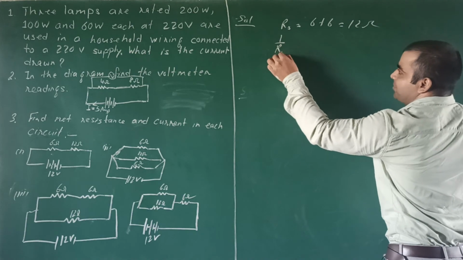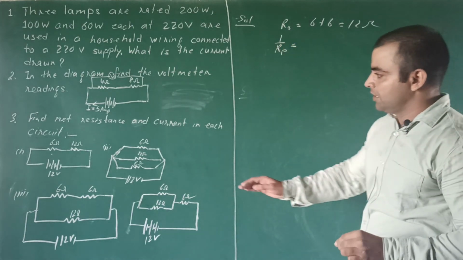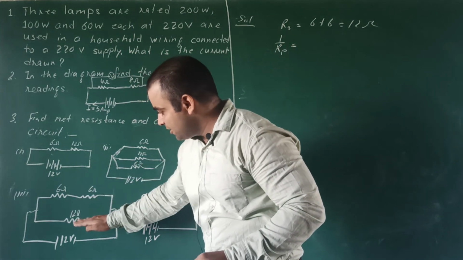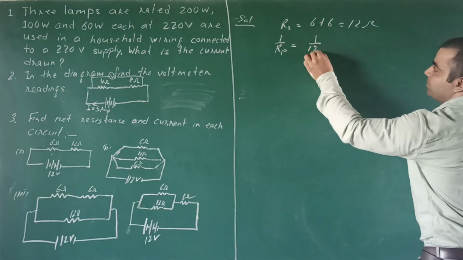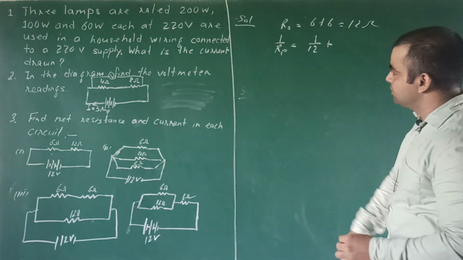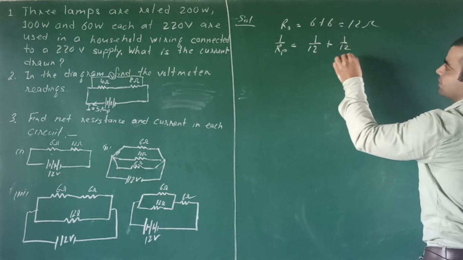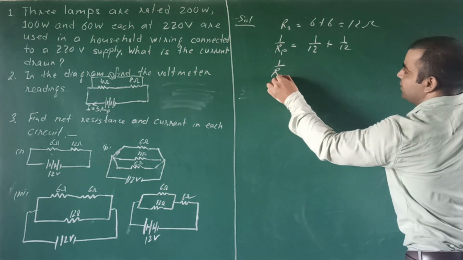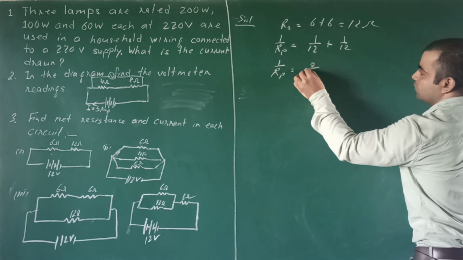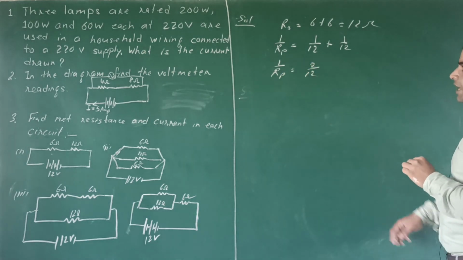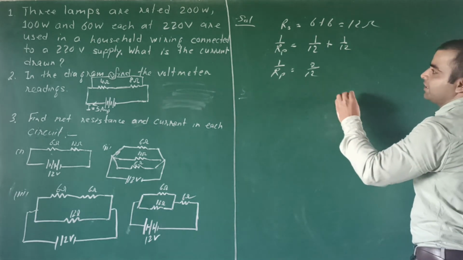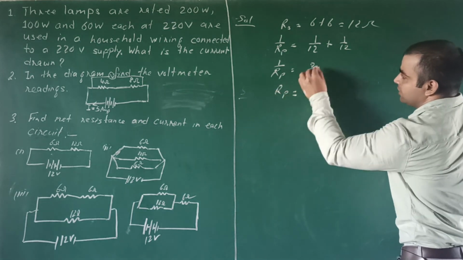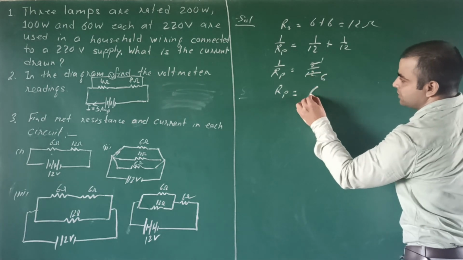So for parallel combination, it will be 1 by 12 plus 1 by 12. It will be 2 by 12. LCM is 12, so 1 plus 1 by 2. Rp will be 6 ohm.